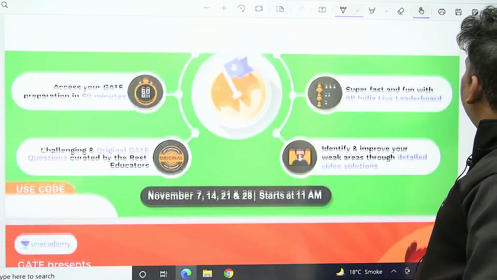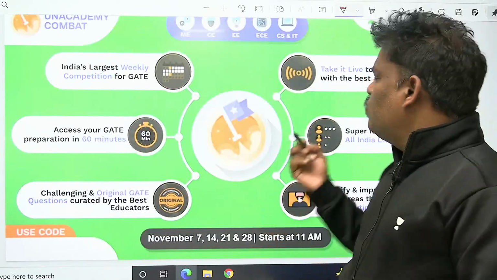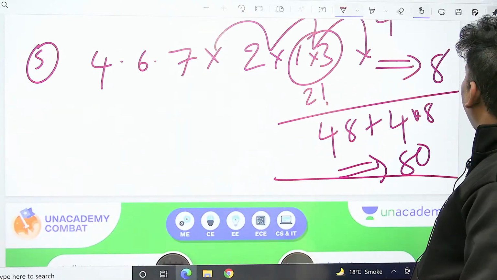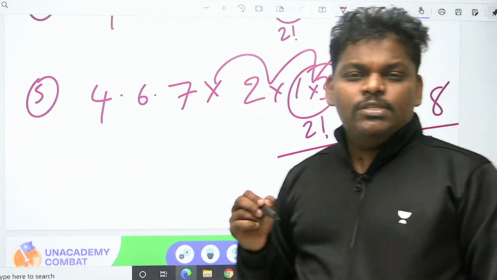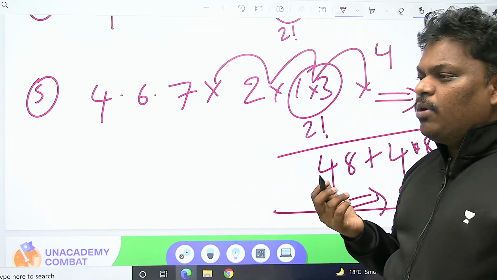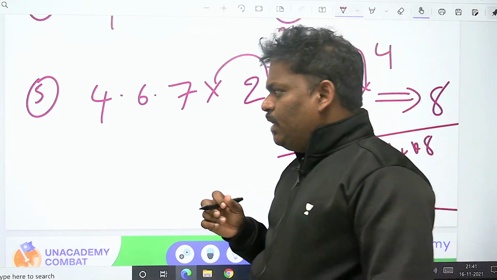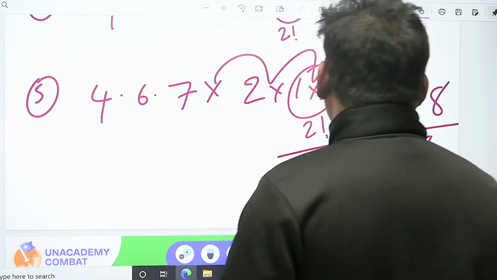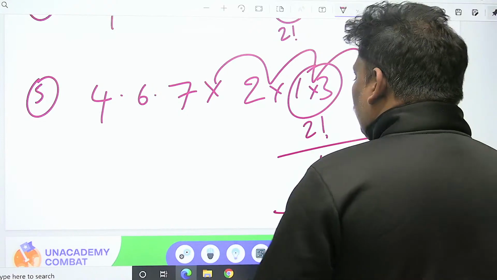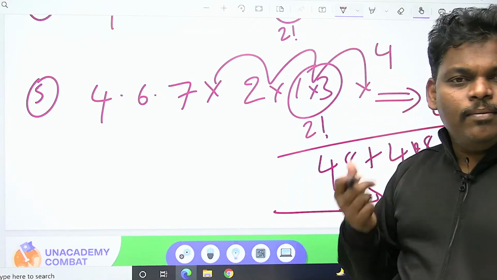Some students are saying, sir, these problems are taking a lot of time. In exam, how can I handle? In the exam, it won't take more time because the same thing will come. You can do it easily. When you are doing it the first time, only then it will take a lot of time.